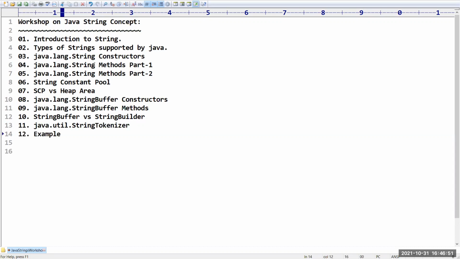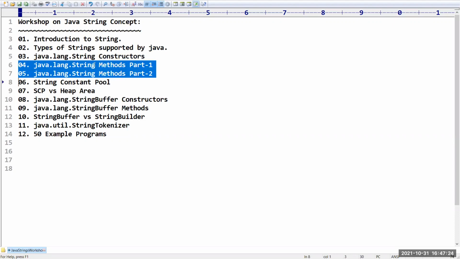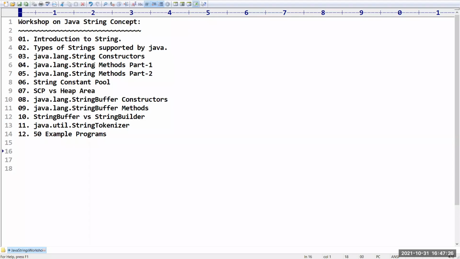And next, after that, we are going to see almost 50 example programs on strings, completely on strings. This is actually our workshop content. The workshop is almost 4 weeks. The first week is already completed and it is on our YouTube, so you can refer to it. There we have seen the introduction to strings and the types of strings supported by Java, and at the same time constructors also. In today's session, I want to talk about the various methods present in the String class.